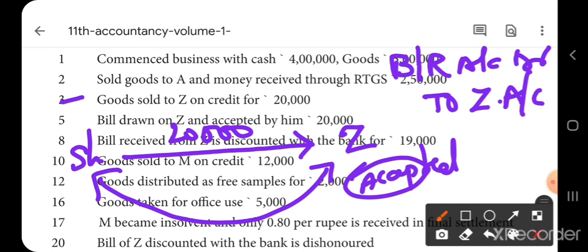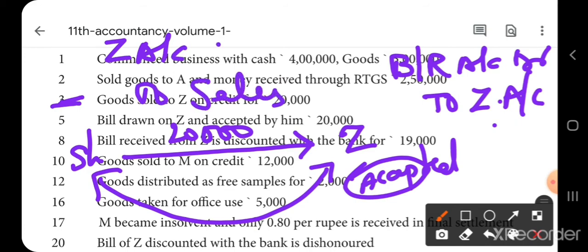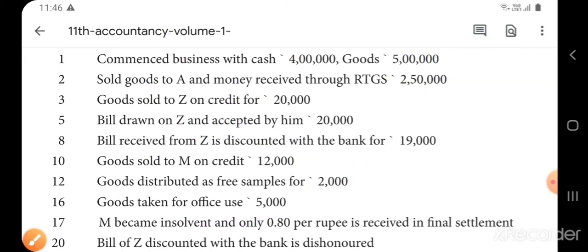Why Z's account? Because in the previous entry dated 3rd, you have given a debit for Z's account. So Z's account to sales. Now this time you have to credit Z's account. Next.